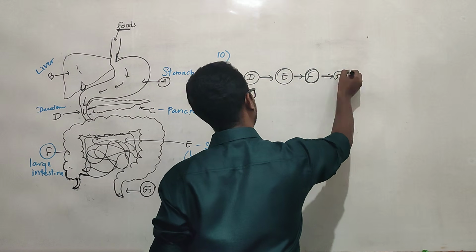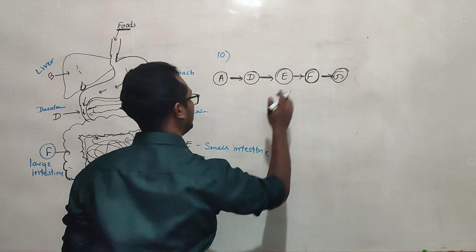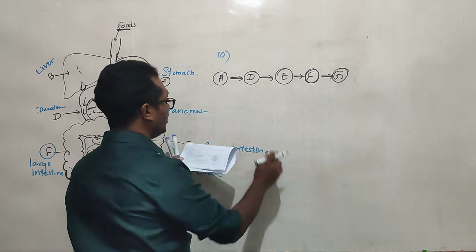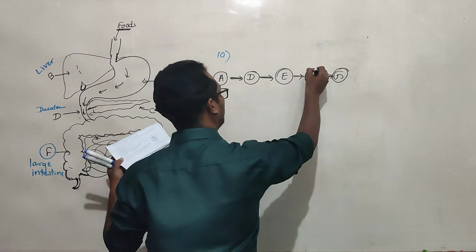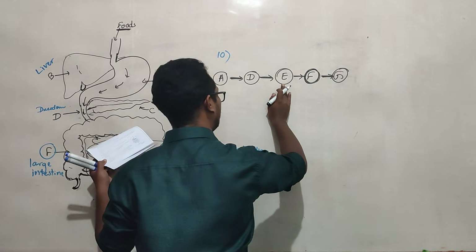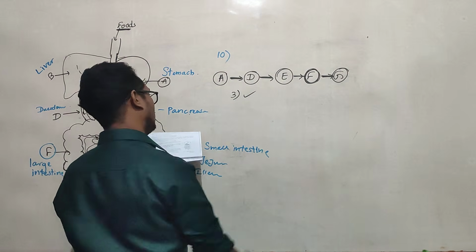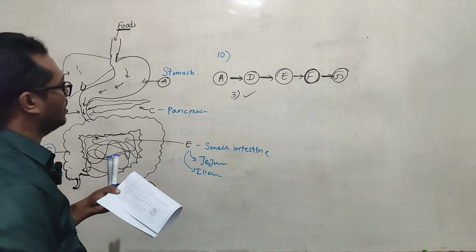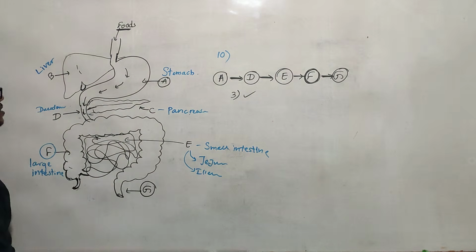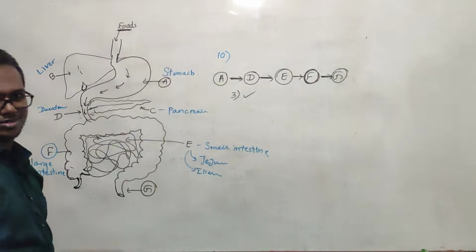So they are asking this A to G, what are the letters? The pathway is D, then E, then F. So this answer is in the third option. You can get the correct answer: the third one is correct. That's question number 10.